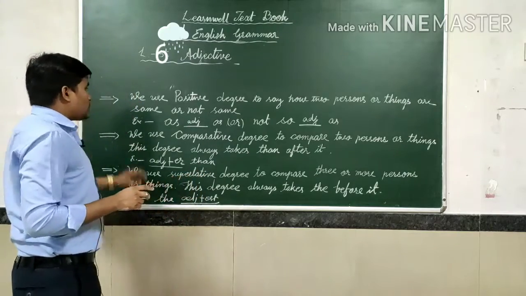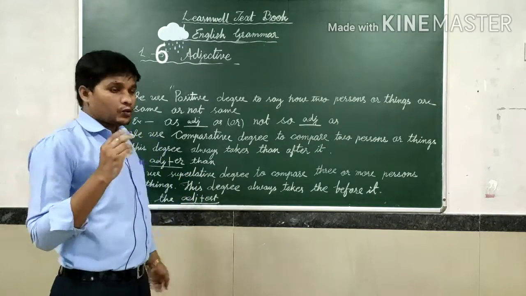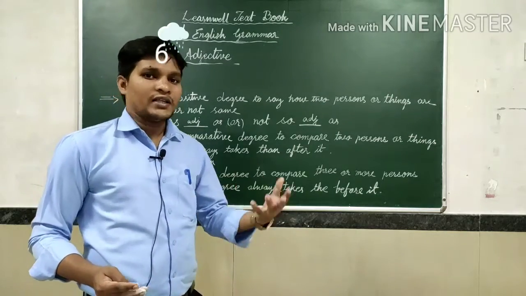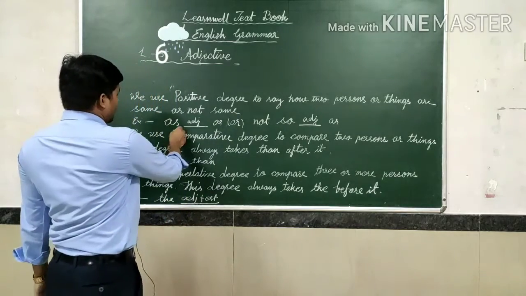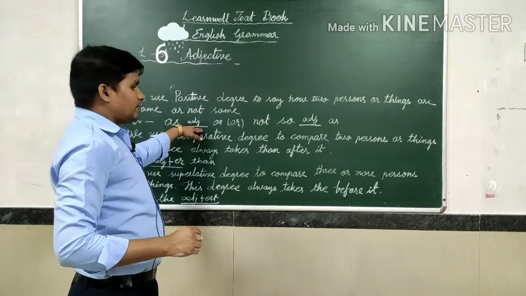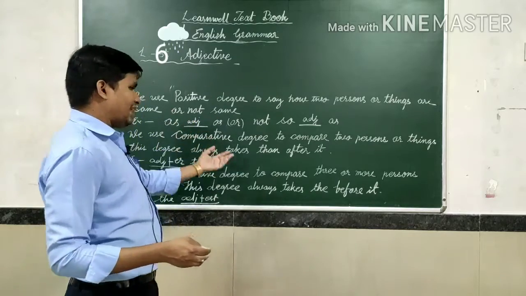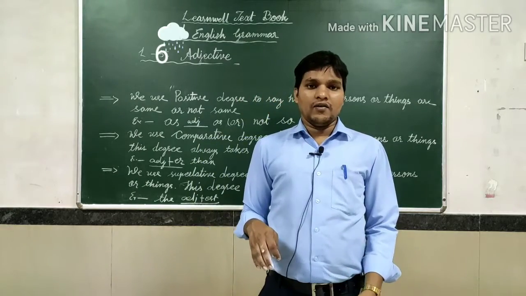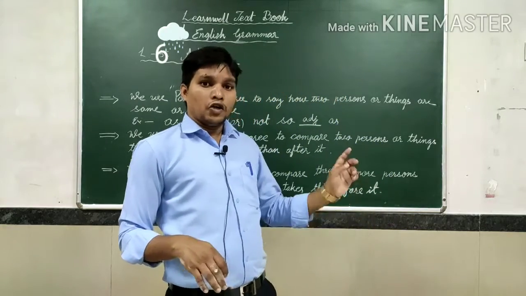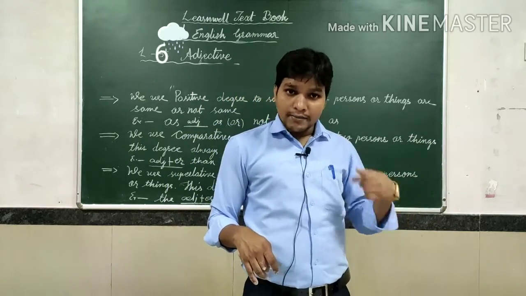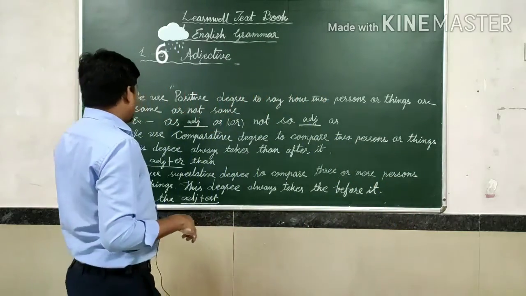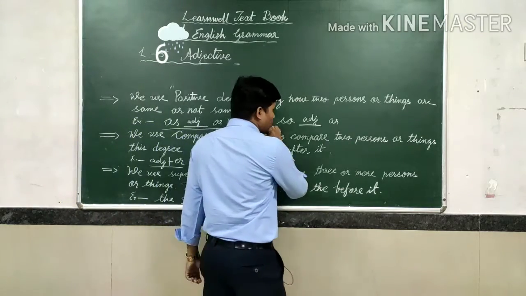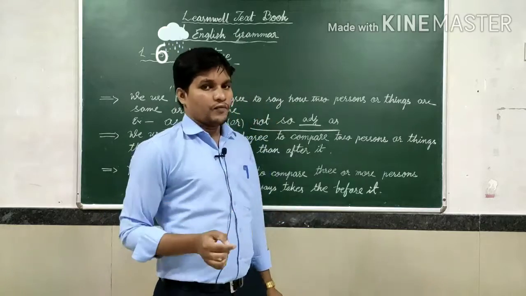So the first point is we use the positive degree to say how two persons or things are the same or not the same. Example, as adjective as, as tall as. He is as tall as me. He is not as tall as me. Not so, we can use. You can use as adjective as, or not so adjective as.